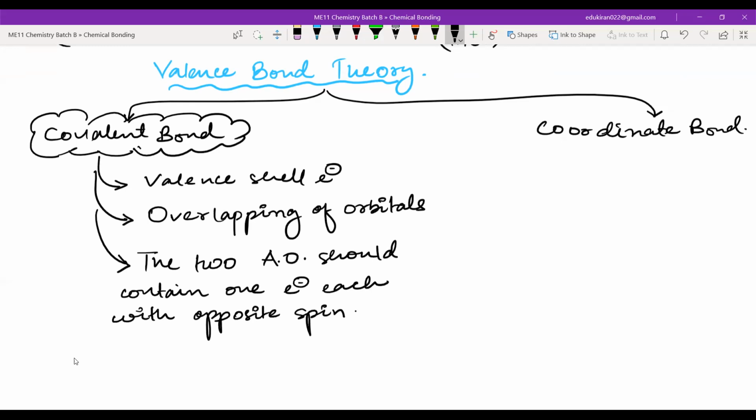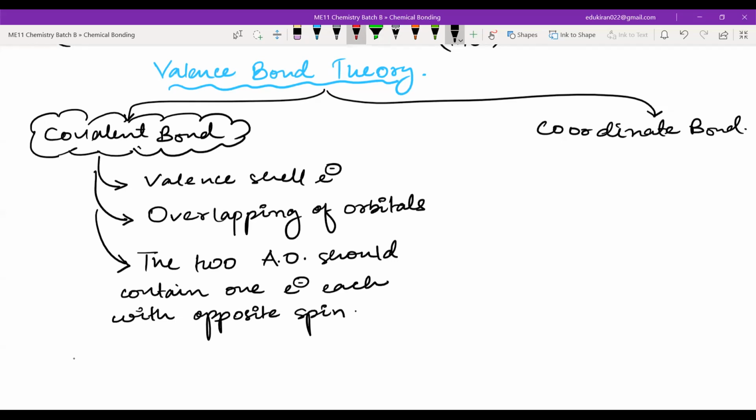So valence electrons, overlapping of orbitals, and what? Please understand the chronology here. Valence electrons are responsible for the formation of the bond. The bond formation takes place by the overlapping of orbitals, in which the two atomic orbitals should contain one electron each with opposite spin. This is about the covalent bond.